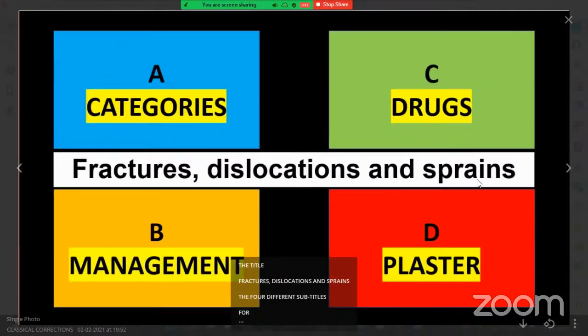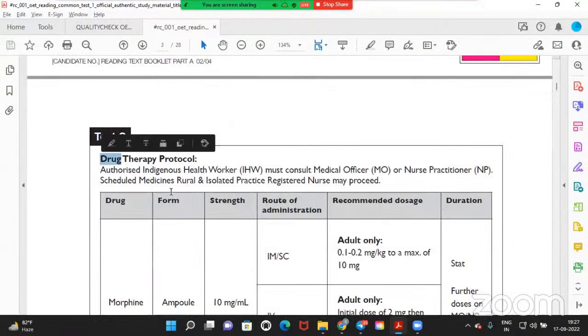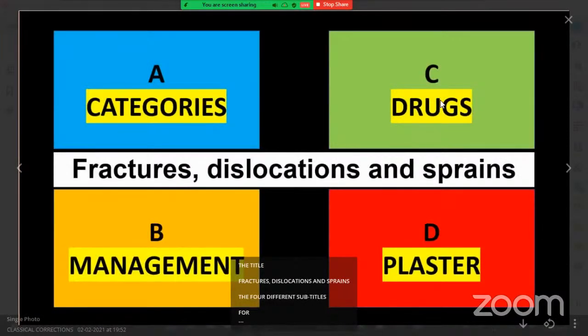The title is fractures, dislocations, and sprains. There are 4 groups, 4 rooms. First one is categories, second one is management, third one is drugs. Analgesia, medication, therapy, all these things, any name you can take. So C is drugs. A is categories, B is management of simple fractures, C is drugs for everything, D is plaster for serious fractures.